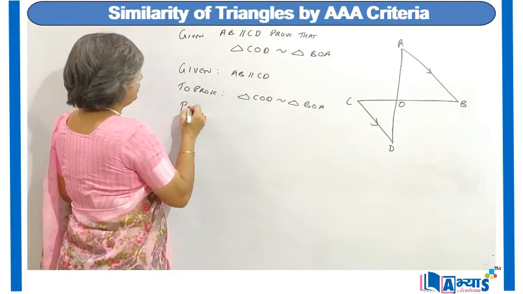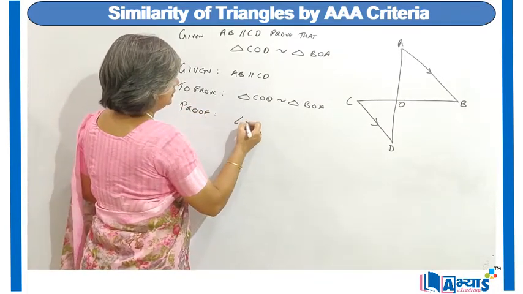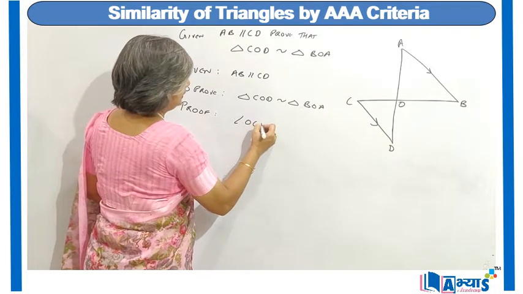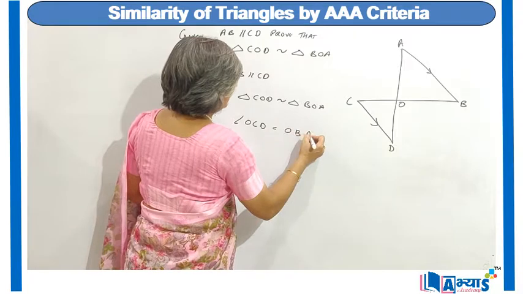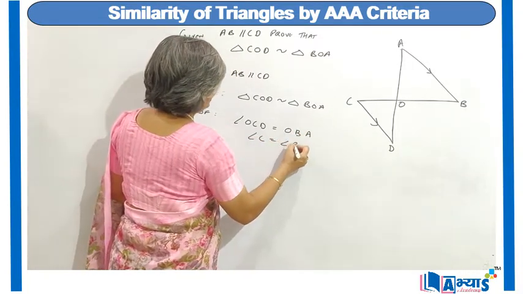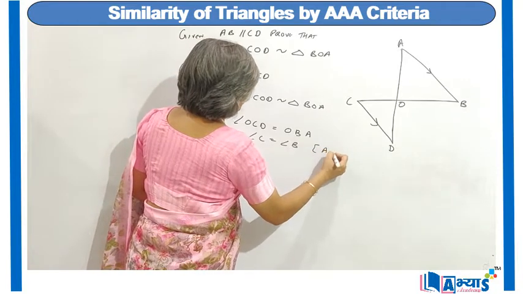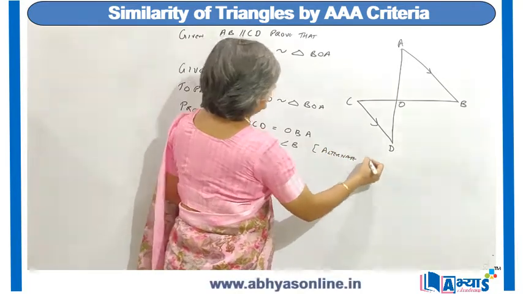So the proof will be: angle OCD is equal to angle OBA, or we can say angle C is equal to angle B, alternate interior angles.